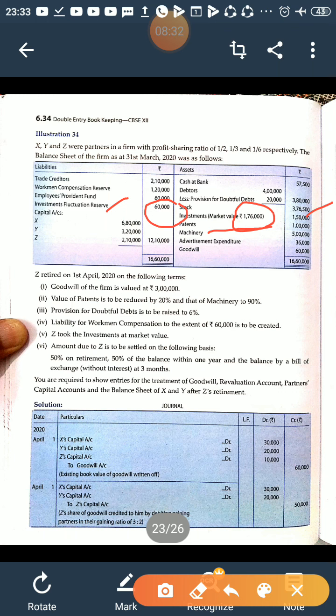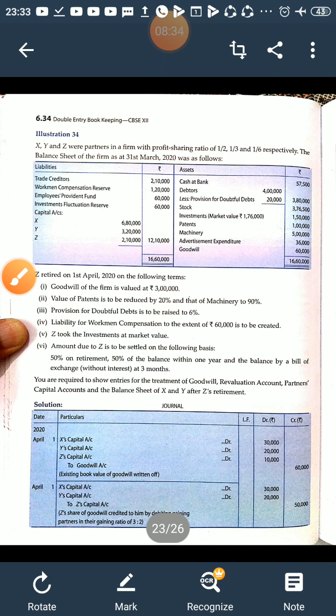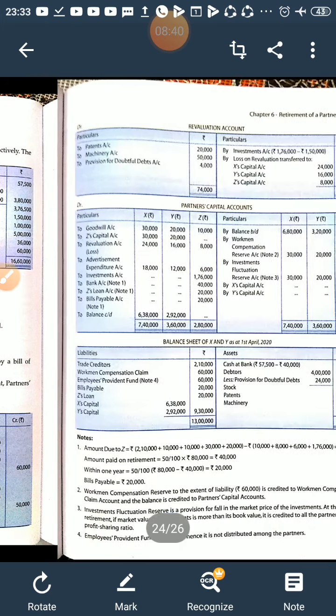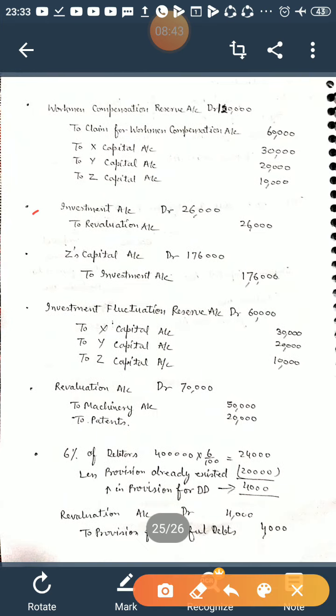partners in their old ratio, and this investment has been taken by Z at its market price, that is 1,76,000. So the journal entry for all this: first, investment is increased by 26,000, so this increase in asset should be debited, and this is a gain for the business, so revaluation account is credited. At the same time Z has taken this investment at its market price, so now the value of investment is 1,76,000.